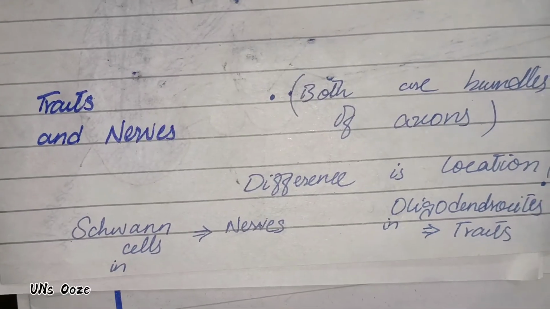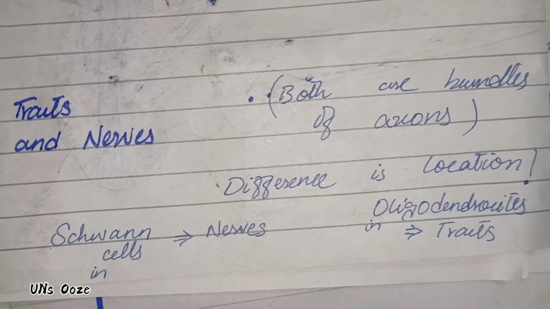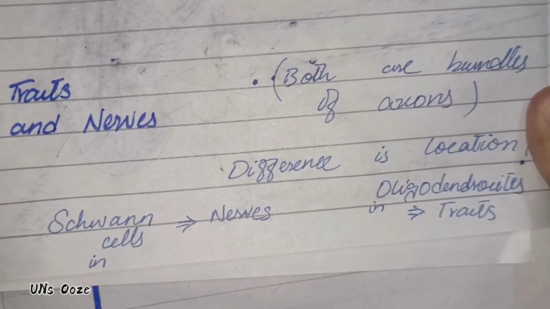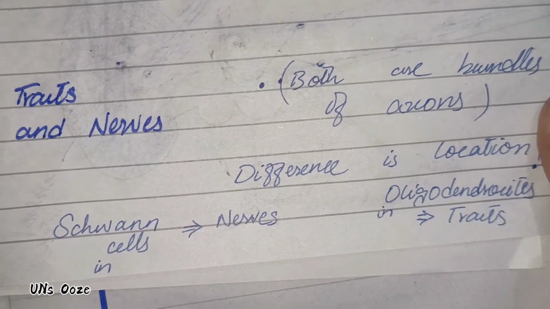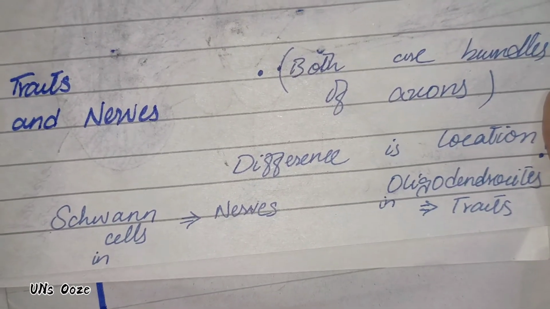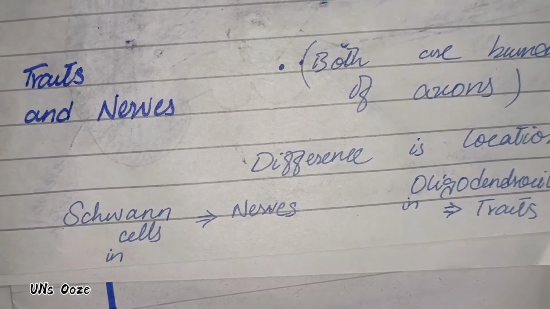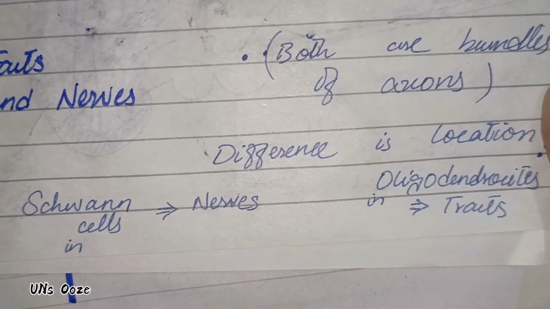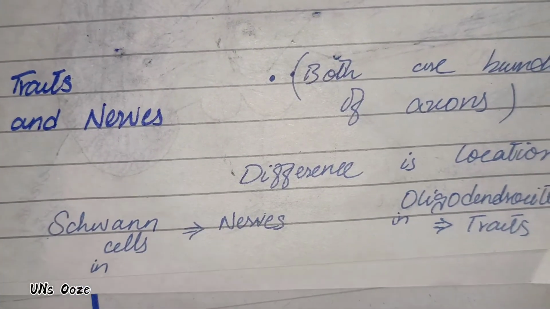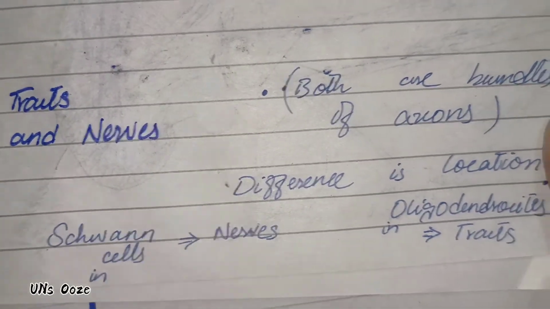Okay, now move towards the basic terms, tracts and nerves. Both are bundles of axons. This is a similarity between the tracts and the nerves, but there is a difference in their location. Tracts are located within the central nervous system, nerves are located outside the central nervous system, as both are collections of axons. Okay, nerves have supporting cells known as Schwann cells, whereas tracts have a special supporting cell known as oligodendrocytes in the CNS. So this is a difference and similarity between the tracts and the nerves. Remember these things, this is an important term.